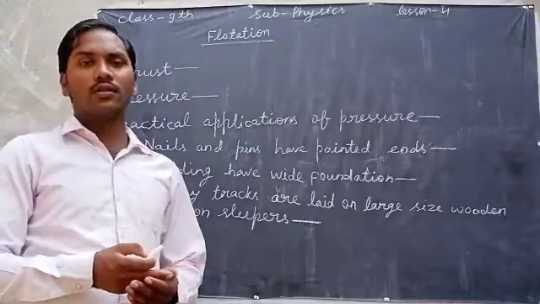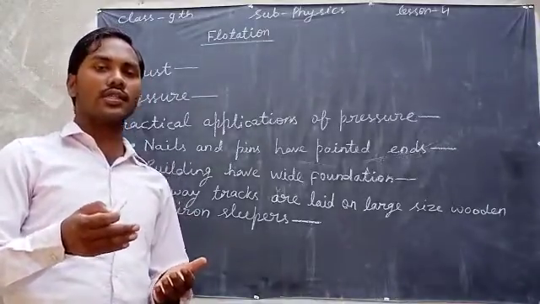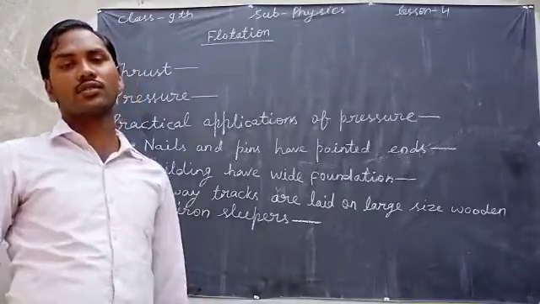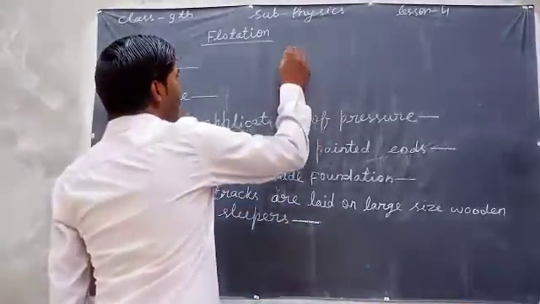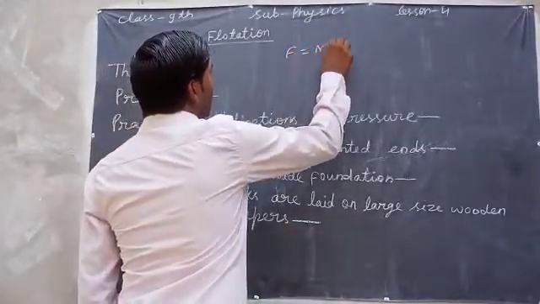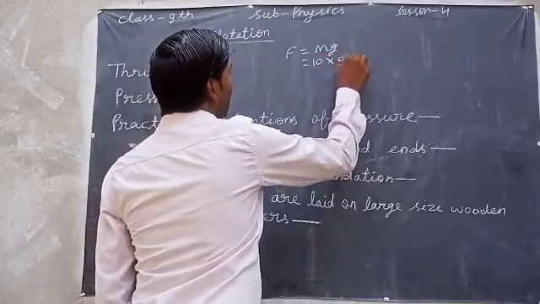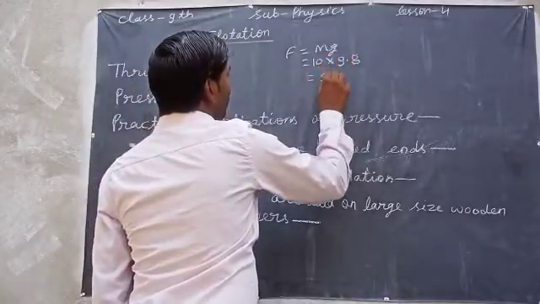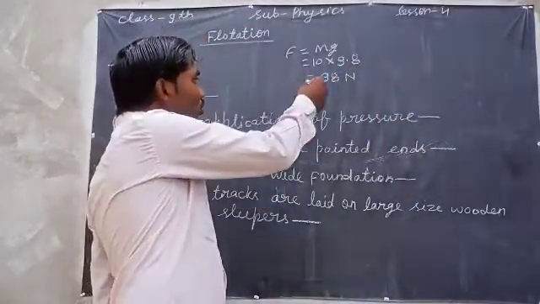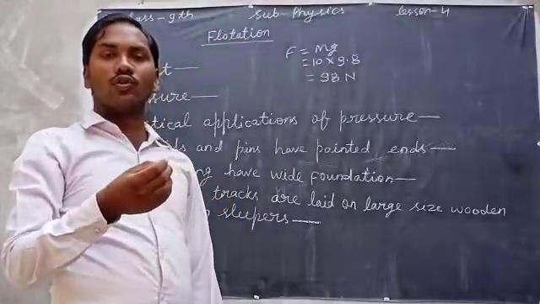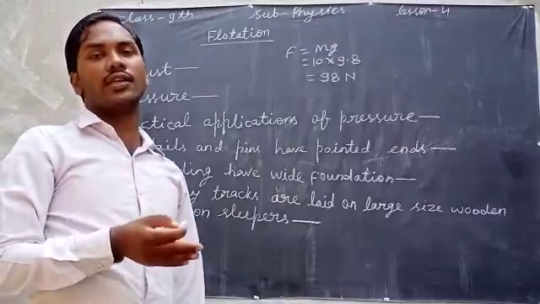For example, let a block of 10 kg be lying on a surface. So the force F is equal to mg, as we know. So mg is 10 into the value of g, 9.8. So it will be 98 Newton. And this force will be the thrust. So the thrust of the block will be 98 Newton.